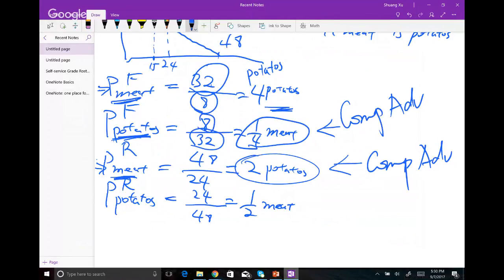Then simplify, and that's your answer. And this unit is always in terms of the other good. So when you're looking for the cost of meat, it's always in terms of potatoes: to produce 1 meat, how many potatoes must you give up? And vice versa, to produce 1 potato, how much meat must you give up?